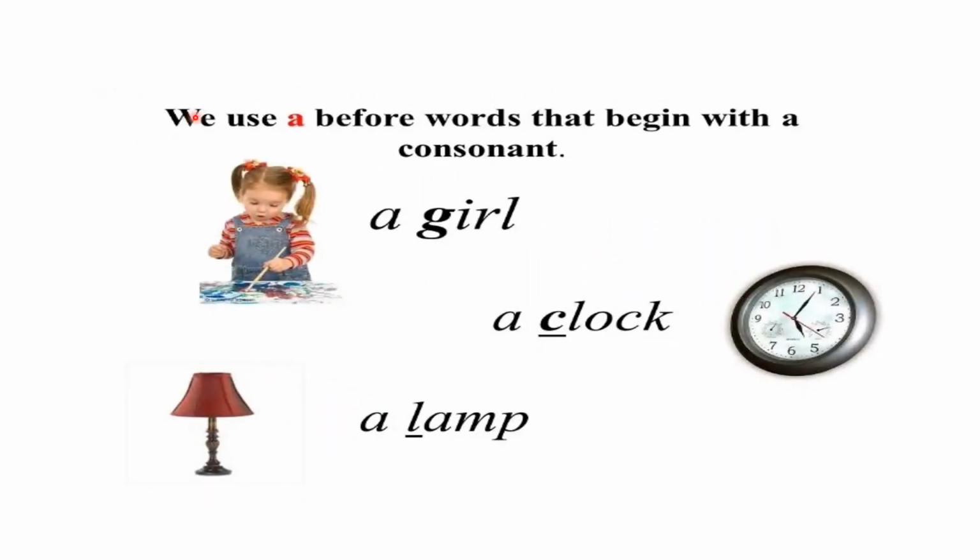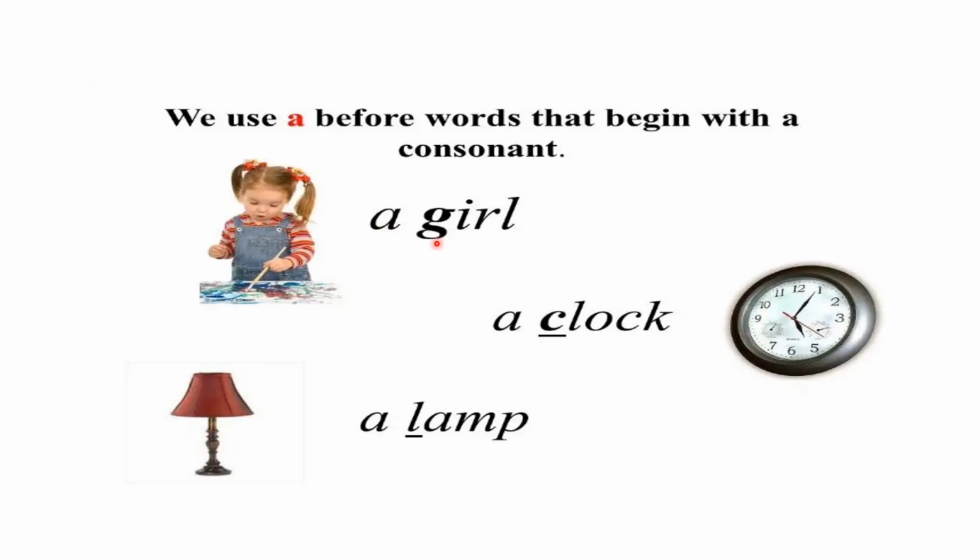We use the article a before words that begin with a consonant. What are consonants? All those letters other than the vowels A, E, I, O, U. The consonants are B, C, D, F, G, J, K, L, etc. Look at these examples.